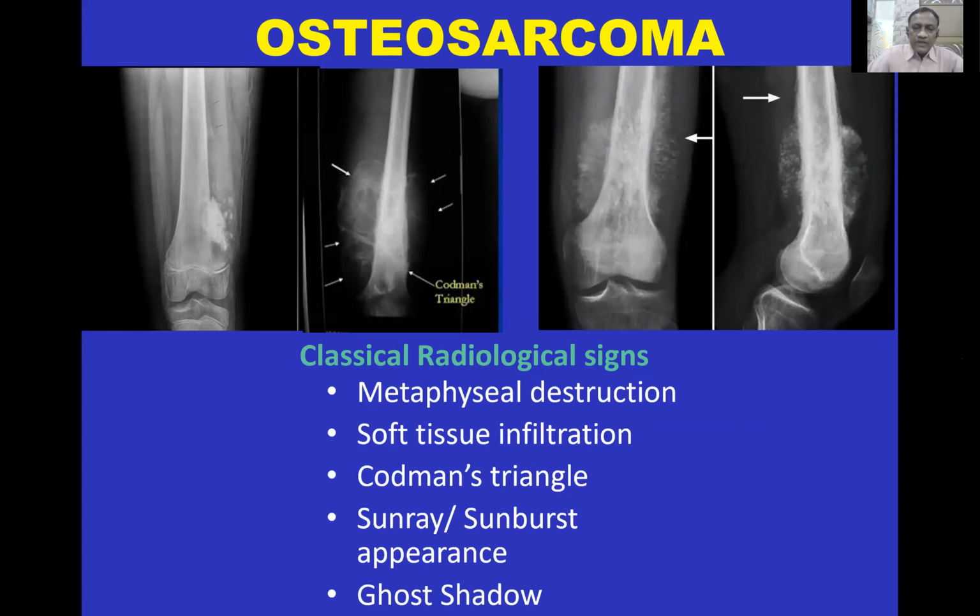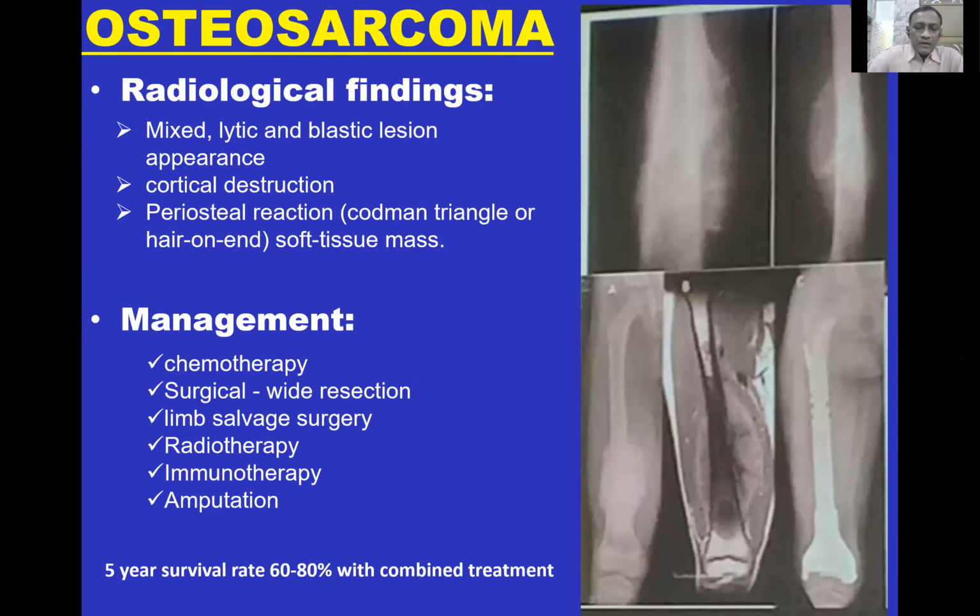This is the radiological picture showing metaphyseal destruction, Codman's triangle, sunray appearance, and soft tissue infiltration. Radiologically, it could be a mixed lytic or blastic lesion. There is cortical destruction, and Codman's triangle may be seen.